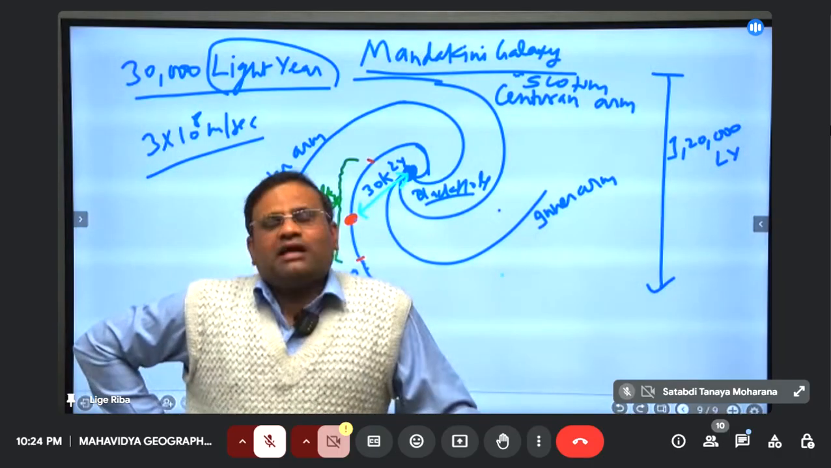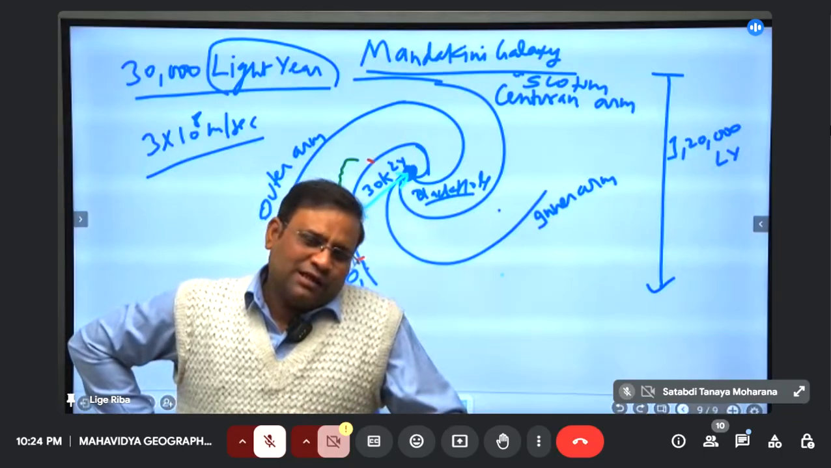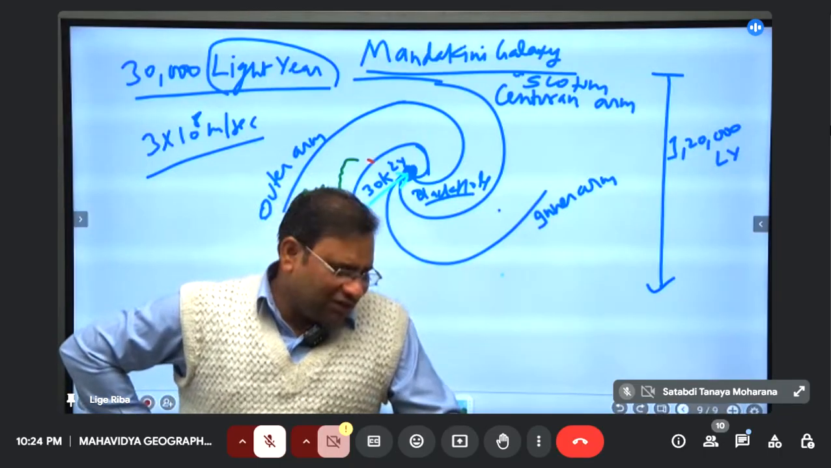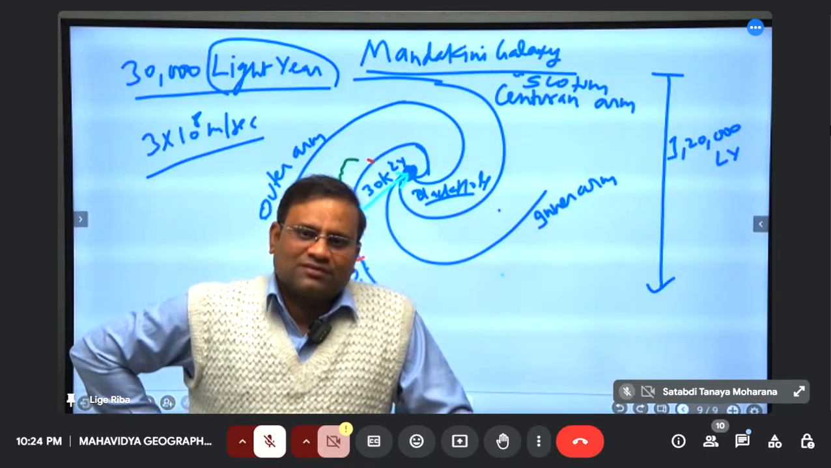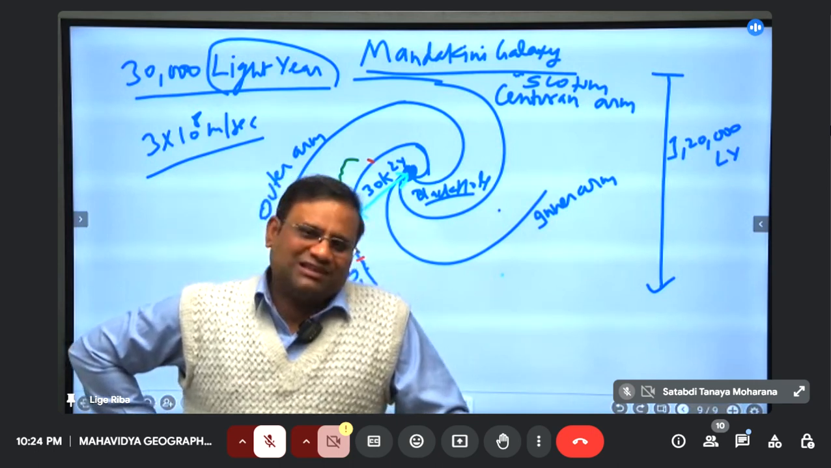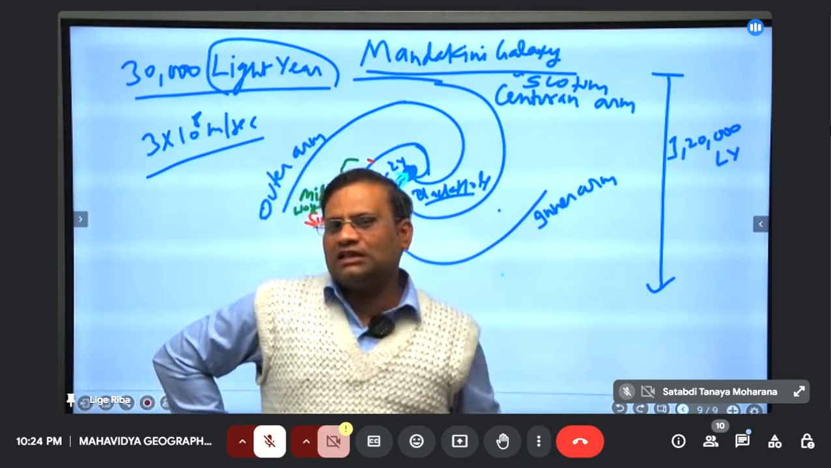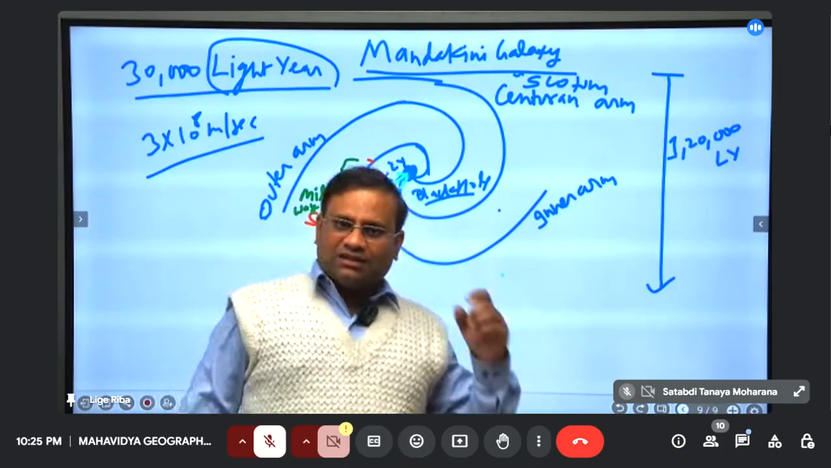And our galaxy is an average galaxy. There are many galaxies which are several times larger than our galaxy. And how many such galaxies are floating in this universe, no one knows. So dear, the universe is beyond our imagination. We are just like a simple dot in the universe, isn't it?